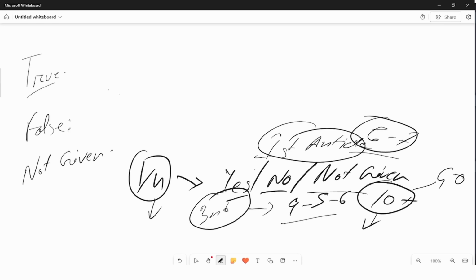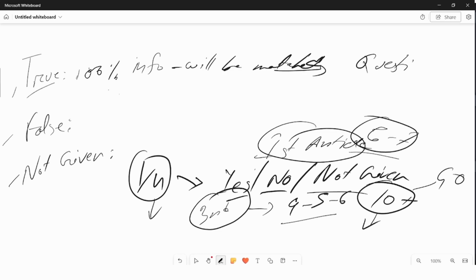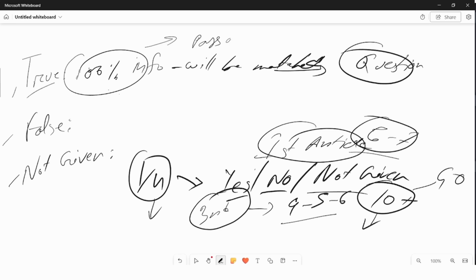Most students have confusion with false and not given. Some other students also have a problem with true. So let's try to solve it. First of all, to become true, 100% of the info, I'm not saying 98%, 100% of the info will be matched. When you read the question, 100% of the info you will find in the passage, not 99%, not 98%, 100%.